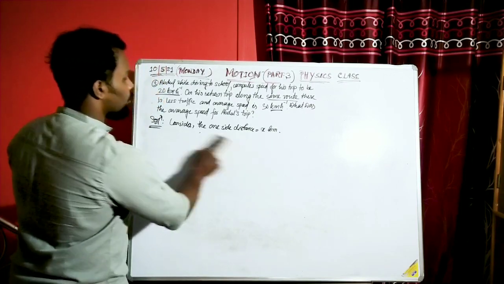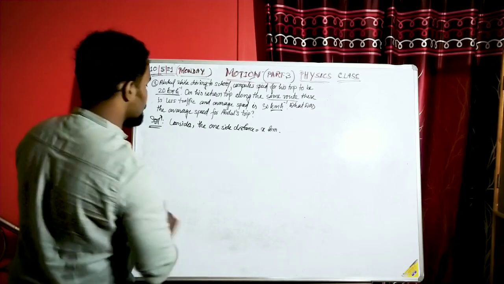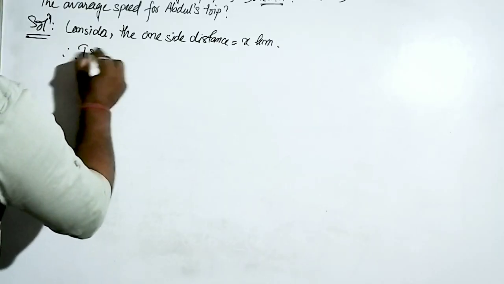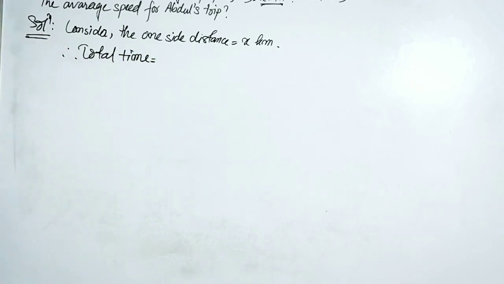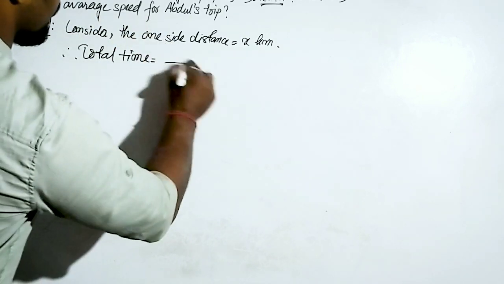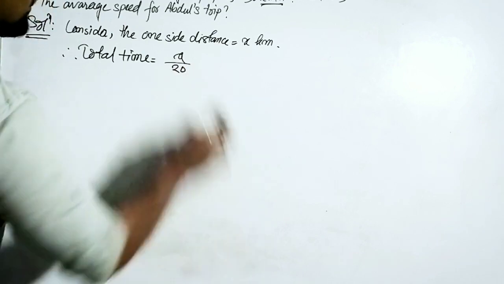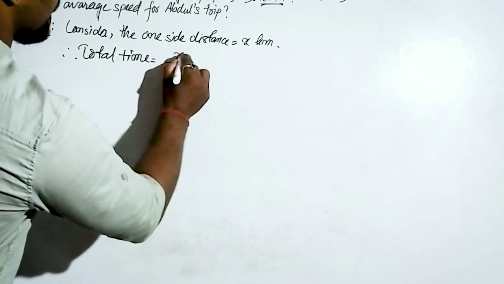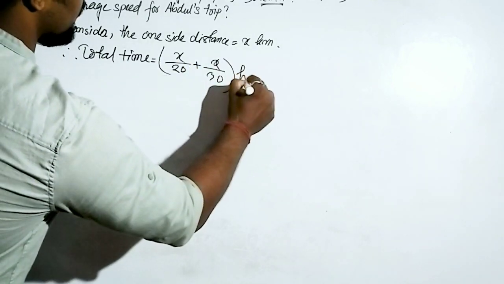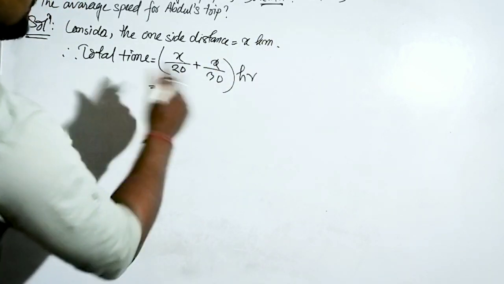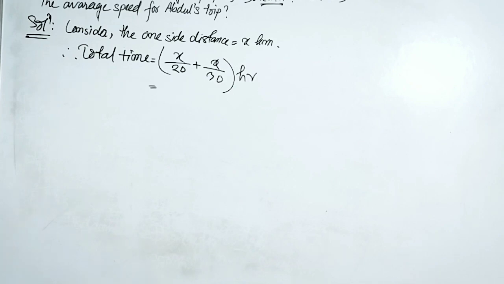Okay, we have got the 2 times, right? So therefore total time will be what? X by 20 plus, sorry, this x is not proper. X by 20 plus x by 30. Since both are in hour, it will be hour. So what will be the LCM of 20 and 30?